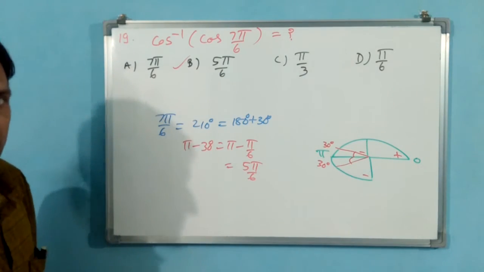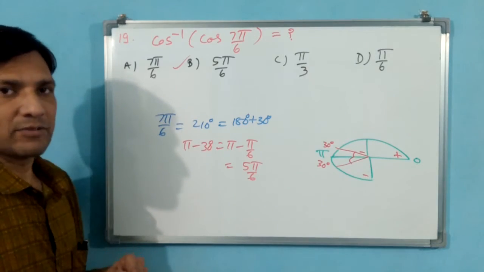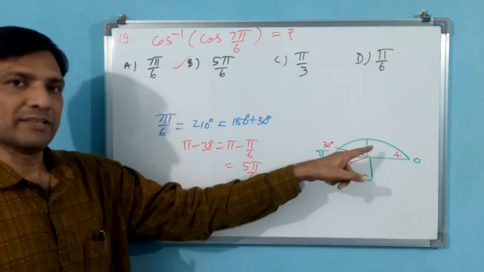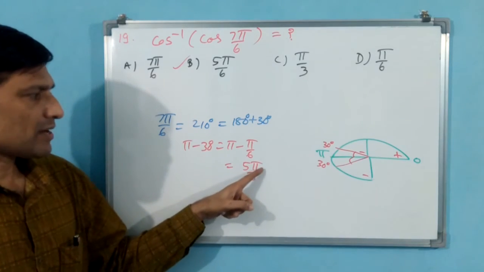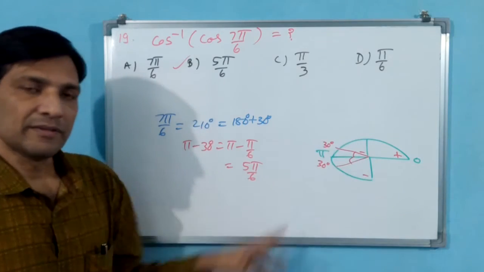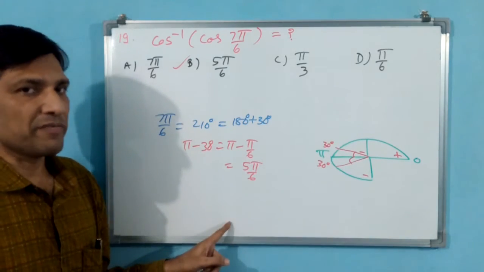You understand now how it has come? Like this only you have to answer the question. 5 pi by 6 is the principal value for cos inverse. 5 pi by 6 means what? 30 into 5, 150. It is within 0 to 180, so 150 will come.